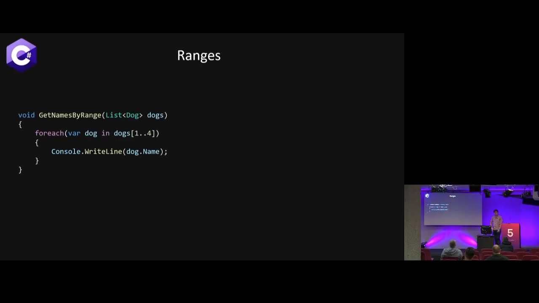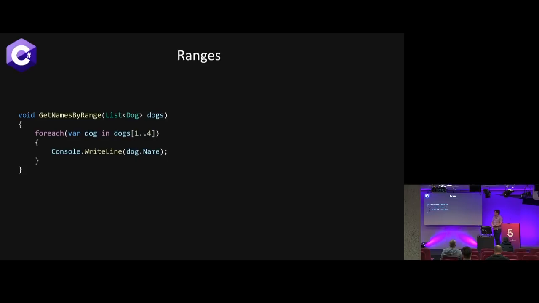The next one is ranges, which I don't know if I've actually had a real need for, but it's a neat thing to have that other languages have also had for a while. In this case, I'm showing the most basic example of a range, where I'm defining a range as 1 to 4 in terms of positioning. So instead of looping over every dog that's sent down to me, I'm saying give me from position 1 to position 4, and then also write their names in the console.